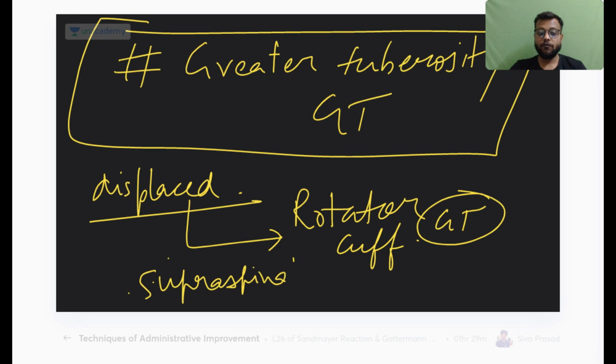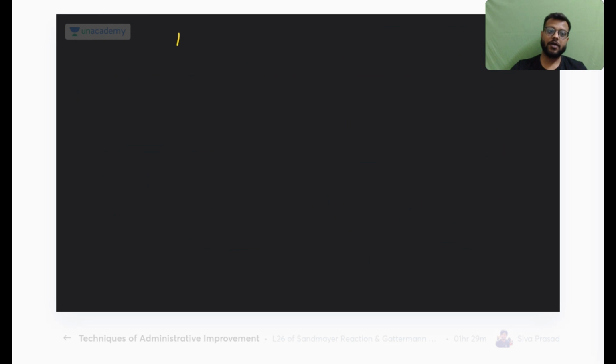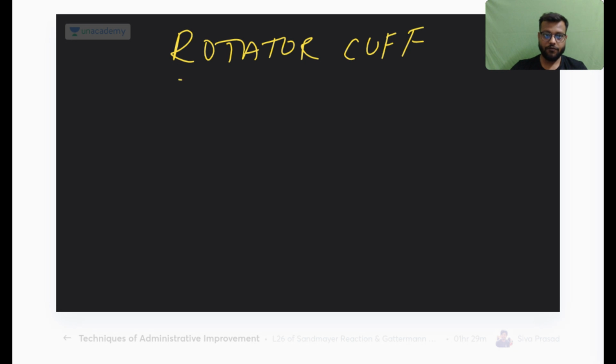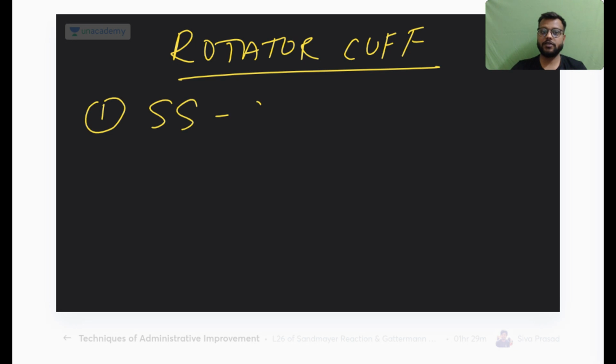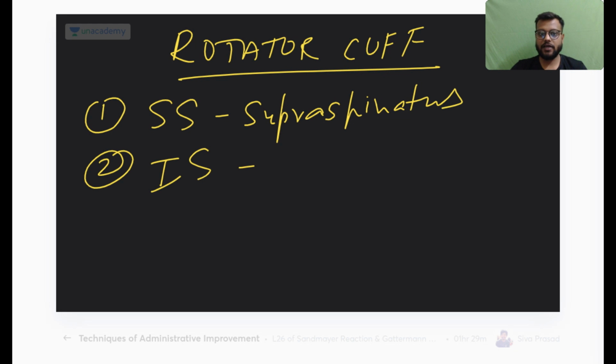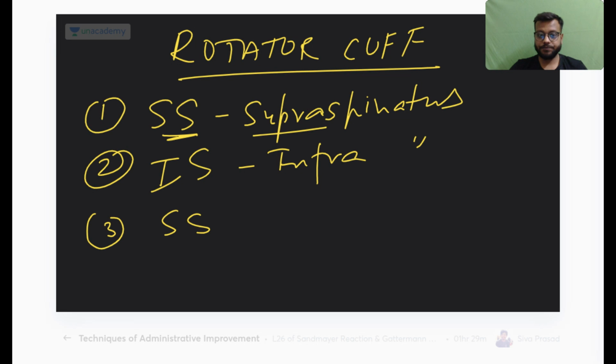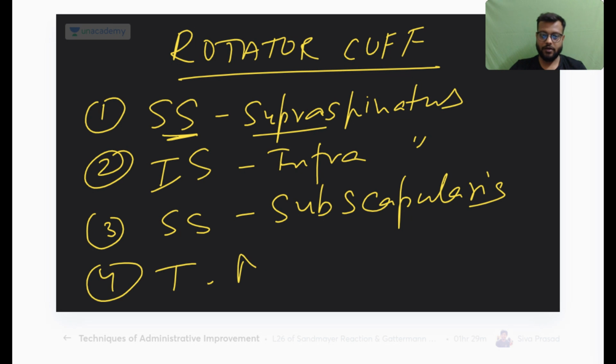supraspinatus. Okay, in the rotator cuff you have four muscles. First is your supraspinatus; remember it like this, SS, supraspinatus. Now since supraspinatus has come, infraspinatus will also come, so IS, that is infraspinatus, and there is one more SS. Once supra has come, now comes subscapularis. And now fourth is your teres minor. Okay, remember this, it is important.